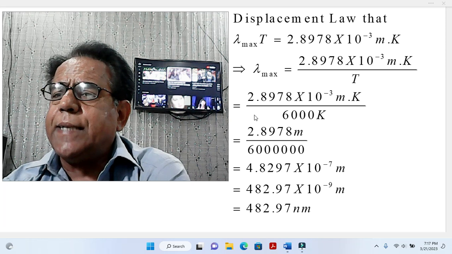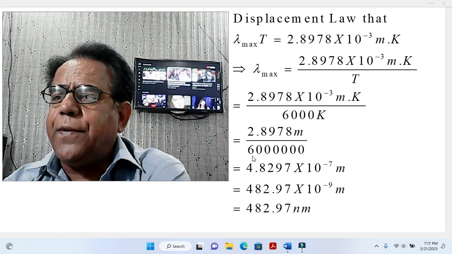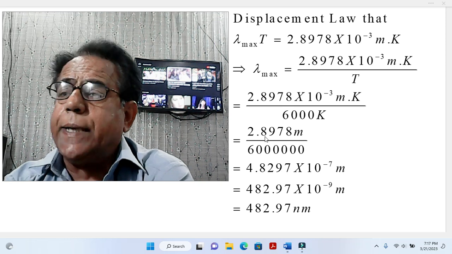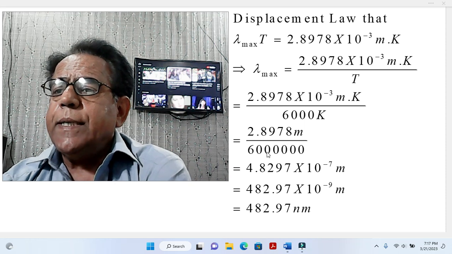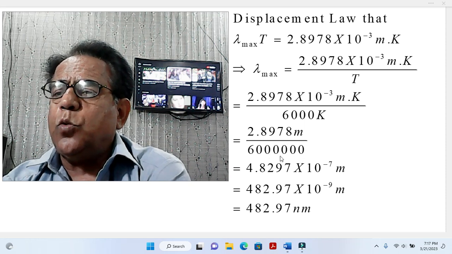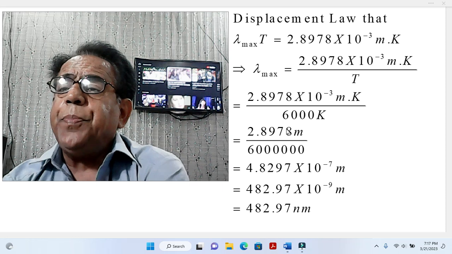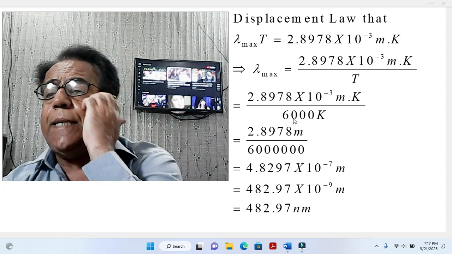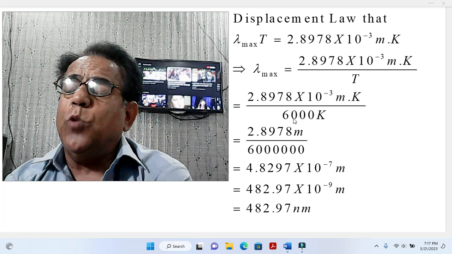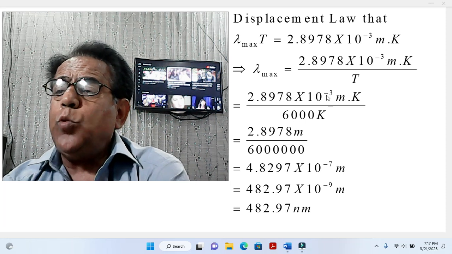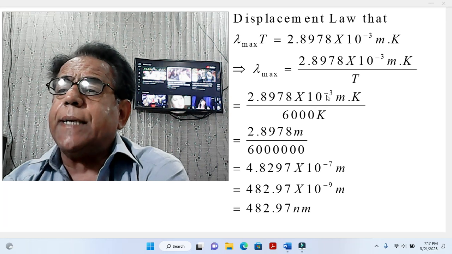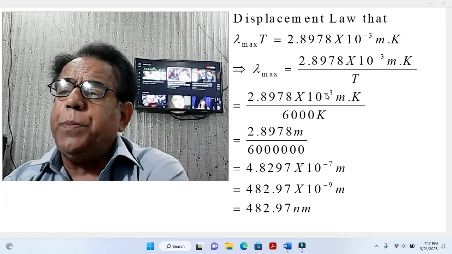After simplification, lambda max becomes equal to 2.8978 divided by 6000, and this 10 to power minus 3 in the numerator, when shifted to the denominator, will become plus 3.